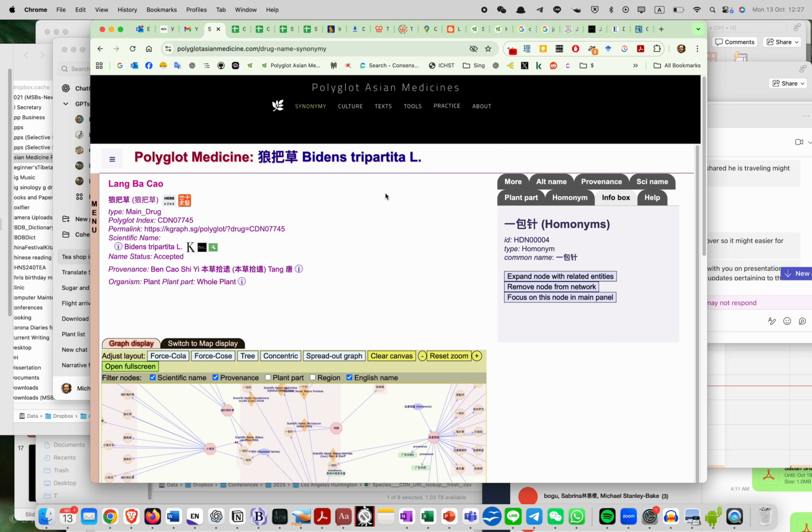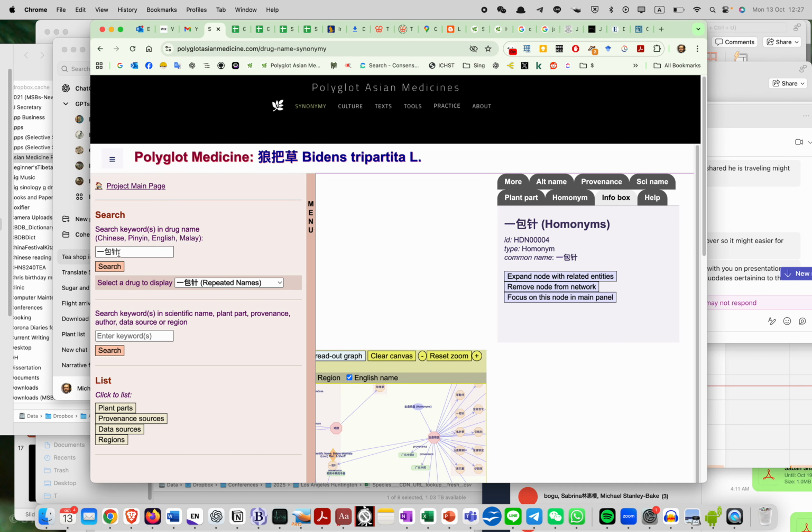Okay, we have a new element that's been added to the polyglot medicine, which helps resolve the important problem of homonyms. Homonyms are where one particular word, like ibaozen, refers to multiple different species and entirely different drugs within the Chinese pharmacopoeia.